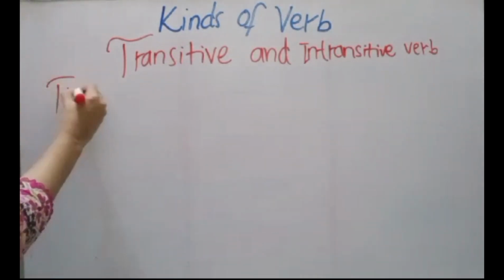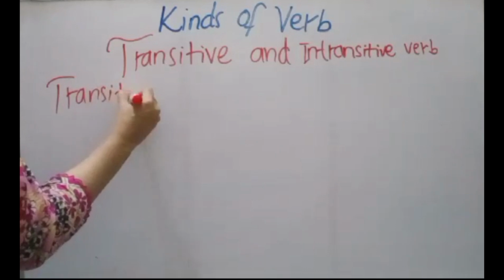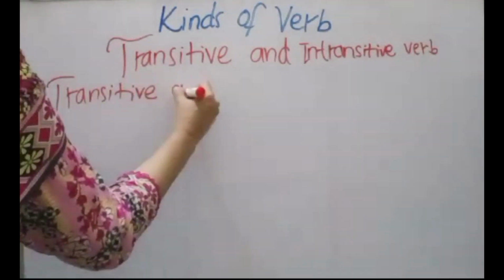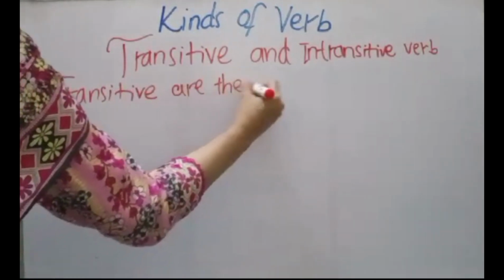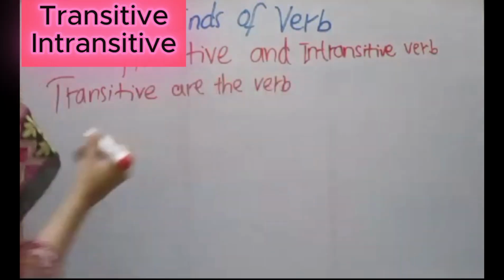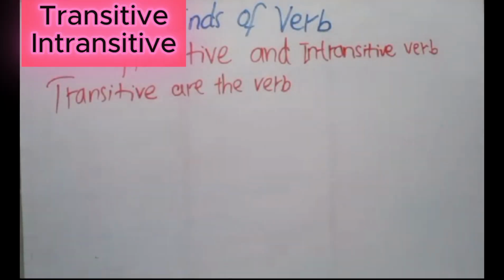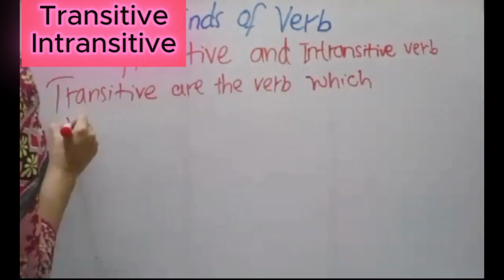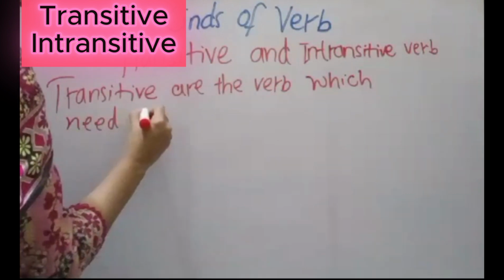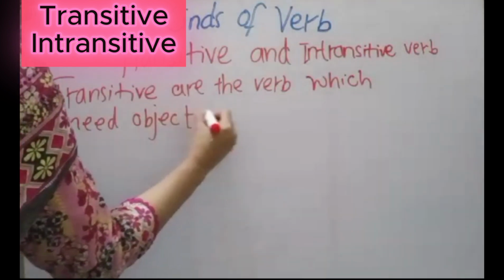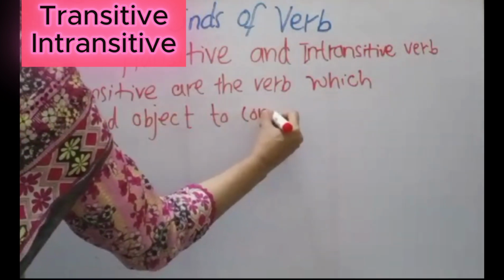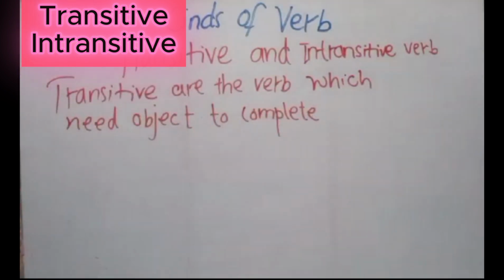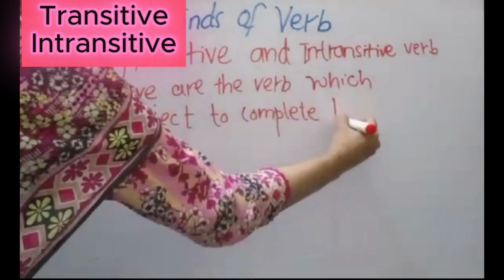Transitive are the verbs which need an object to complete their meaning.